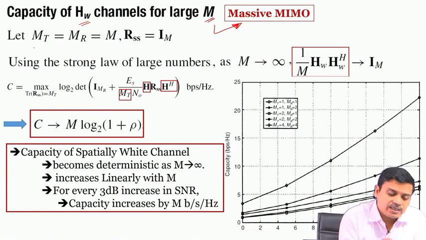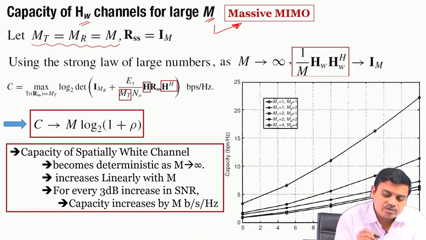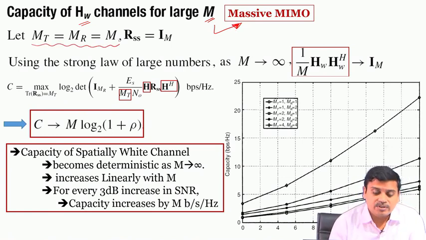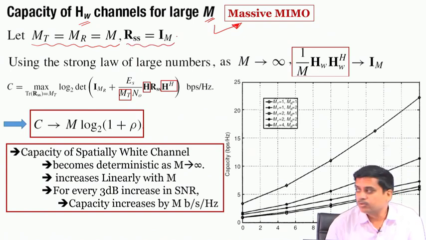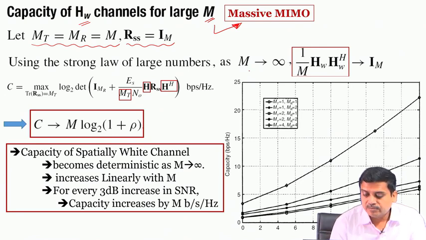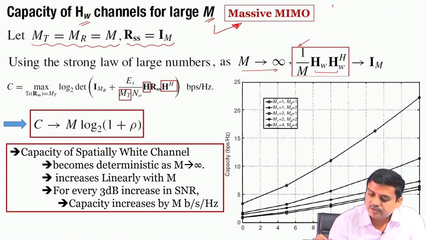So, what we see is that if you let MT equals MR equals M, again for simplicity, and also we let RSS equals the identity of size M, using the strong law of large numbers, as M tends to infinity, you can get this. If you open these up, you are going to get H11, H21, this whole matrix, and H Hermitian would be H11, H21 and so on, Hermitian.